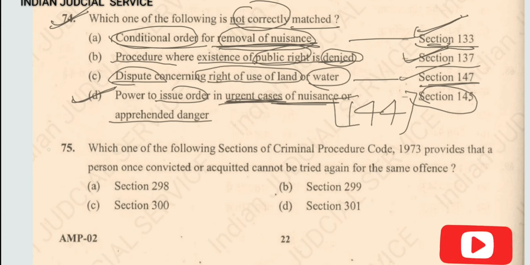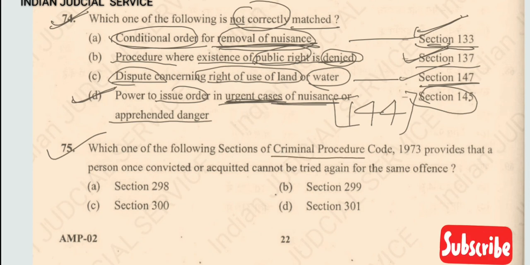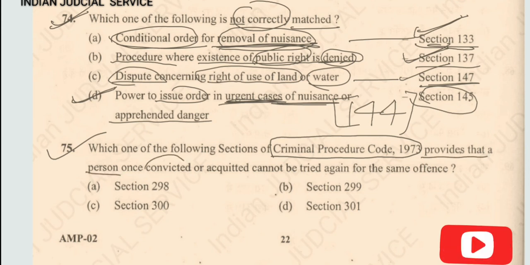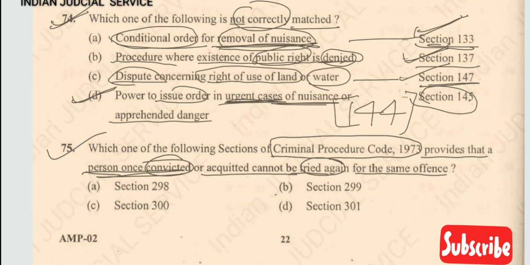Now the final question of this video, question number 75. Which one of the following sections of the Criminal Procedure Code 1973 provides that a person once convicted, this is a very important phrase, person once convicted or acquitted cannot be tried again for the same offence.